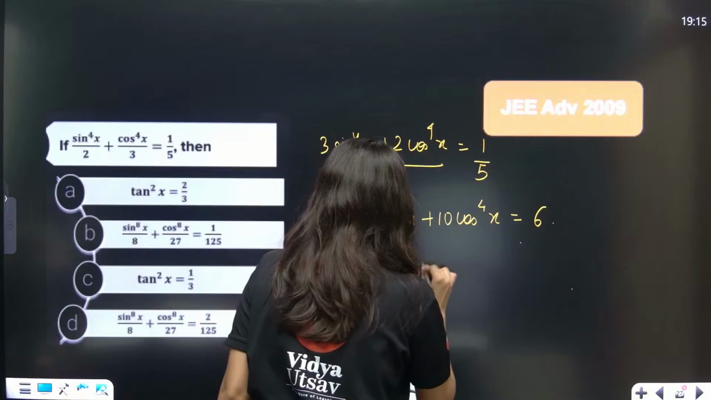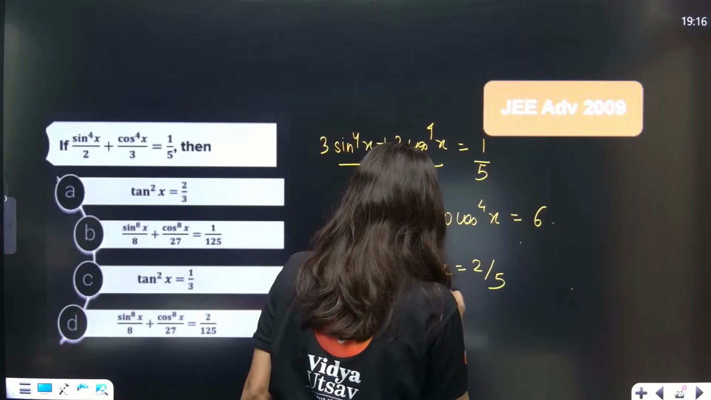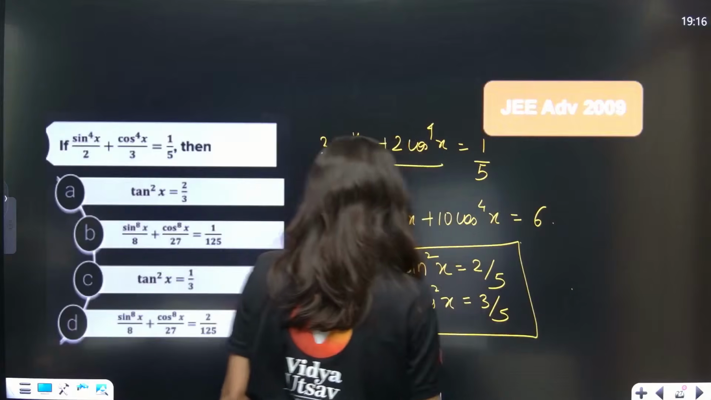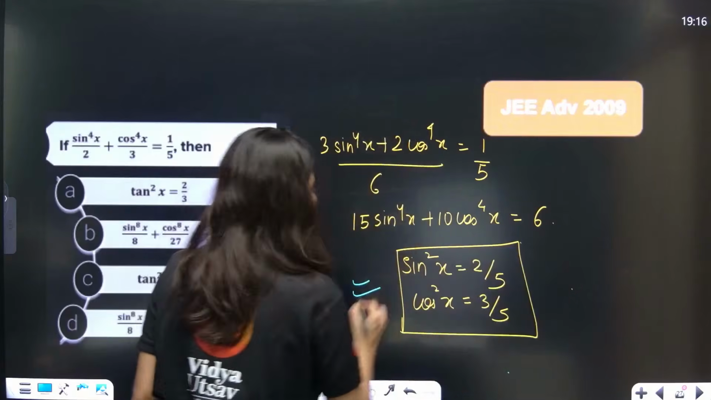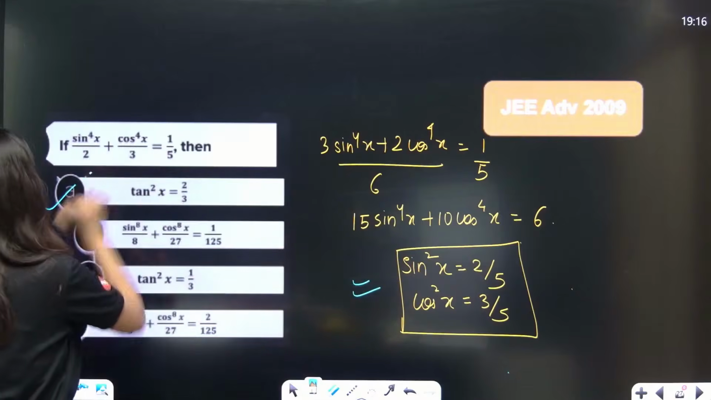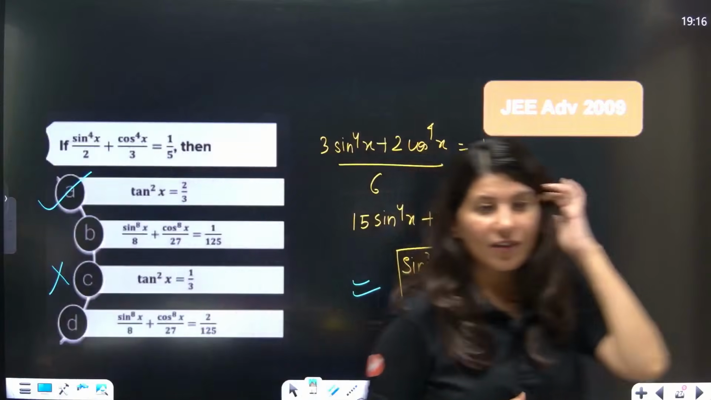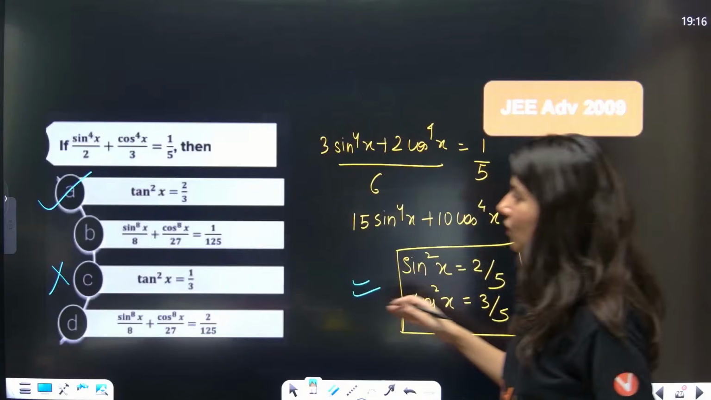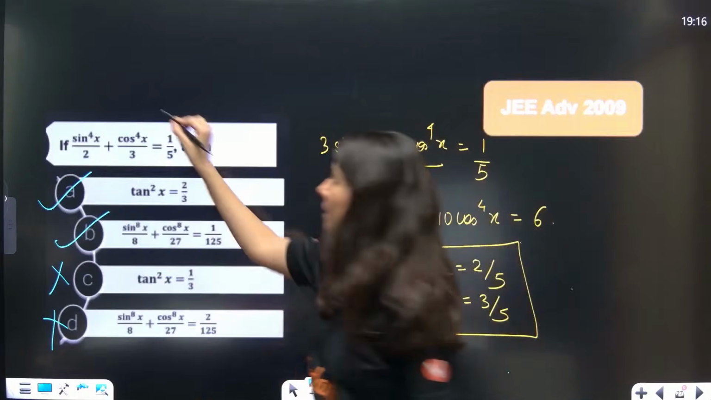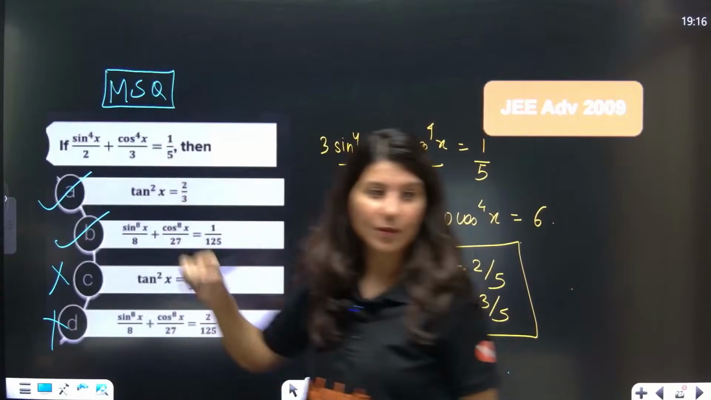Now, sin square x, from here, if you solve it, you will get 2 by 5. And cos square x, if you solve it, is 3 by 5. So now tan square x will be 2 by 3. Option A will be right, option C will be wrong. And similarly, if you plug in the value of sin square x and cos square x over here, option B will be correct and D will be wrong. This was a multi-select MSQ problem over here.